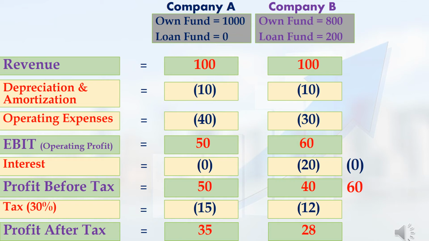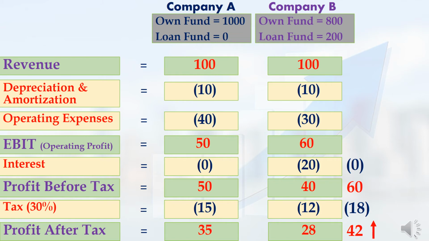So very soon company B will settle its loan. If they have settled their loan, then at that time their interest amount will become 0. Because of that, profit before tax for company B will increase to 60 rupees. For 60 rupees, 30% tax means 18 rupees will come. That is, company B has to pay 18 rupees tax to the government. After deducting 18 rupees tax, profit after tax for company B will increase to 42 rupees.